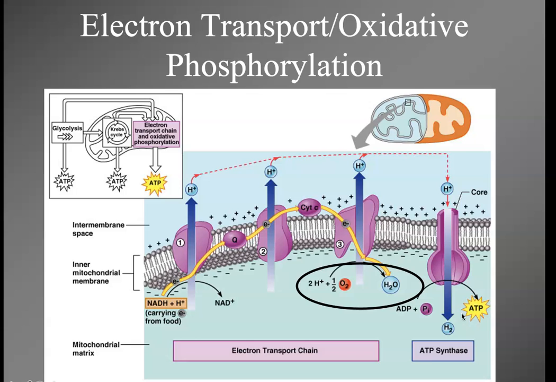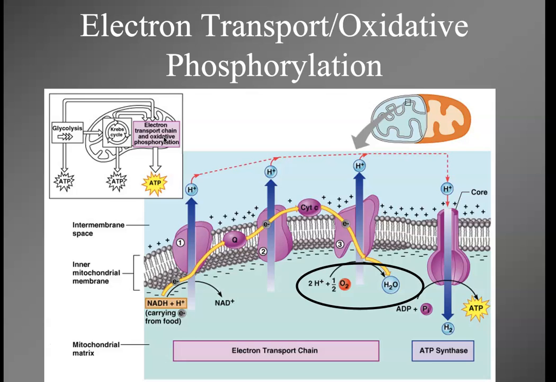To show you the difference, if you go through glycolysis anaerobically, without the oxygen present, for every glucose you end up with 2 ATPs, which is it. If you go through it aerobically, you go through this step and then this step and then this step, you end up with 36 to 38 ATPs per glucose. So you get a lot more energy aerobically. Okay, I'm going to stop with this slide for this video.